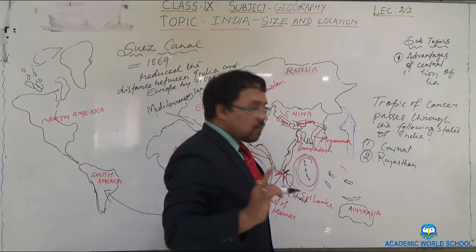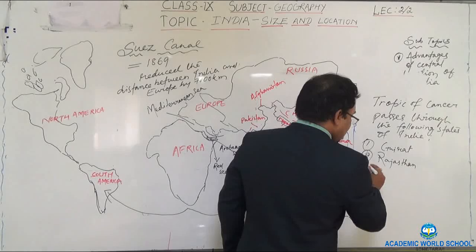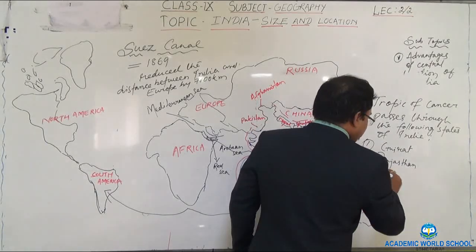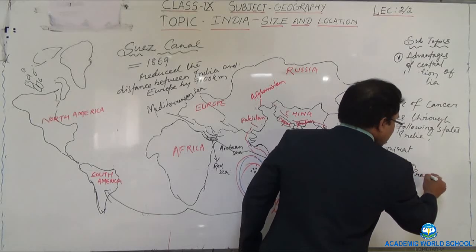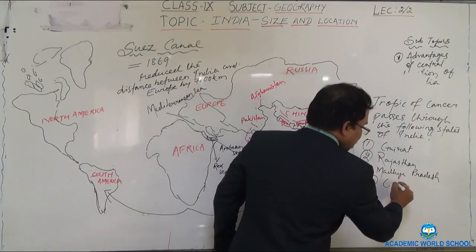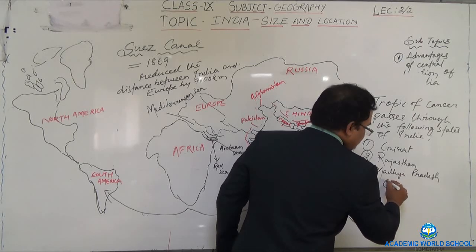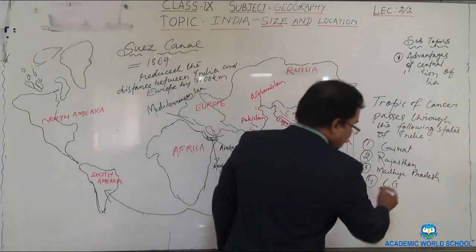Serially I am mentioning the names of the states: Gujarat, Rajasthan, Madhya Pradesh, fourth Chhattisgarh, in shortcut I have written CG.